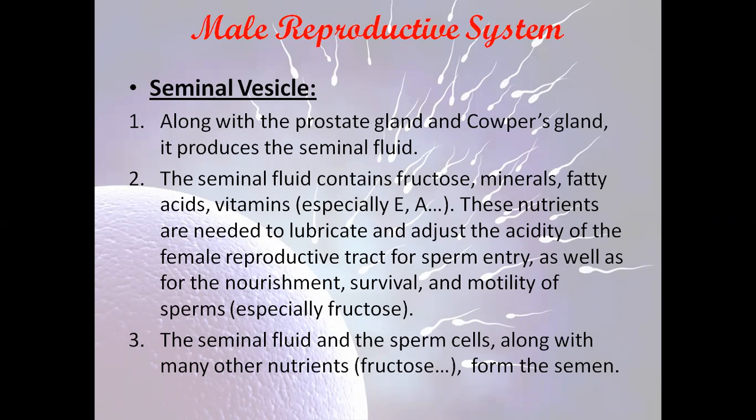These nutrients, like fatty acids, the vitamins A and B, as well as the fructose and minerals, are needed to adjust the acidity of the female reproductive system, as well as for the nourishment, survival, and motility of the sperm. So they need sugar, especially the fructose. It's needed in the form of energy to help in the movement of the sperm cells.